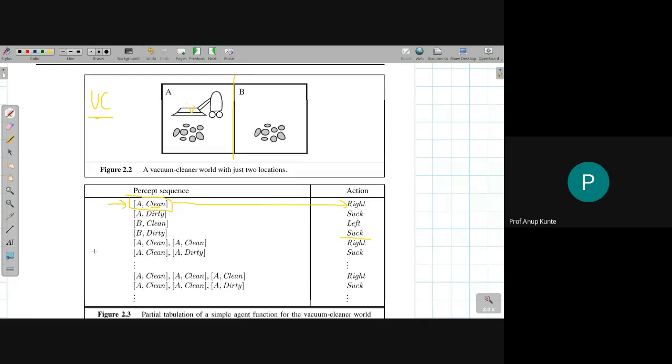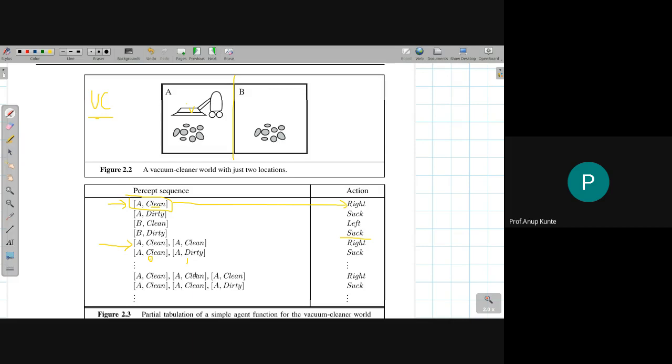Finally, if I have more than one percept like this, A clean, A clean. Two percepts are there. I am in room A, the room is clean. After some time, again I am in room A, the room is clean. What should I do? I should move to the right hand side. If I am in room A, the room is clean, and after some time I check the room again and the room is dirty. See, that is why these are two different percepts. At time instant T0, I check the room, and after some time at instant 1, I check the room. Initially it was clean, after some time it got dirty, so I will be cleaning the room.